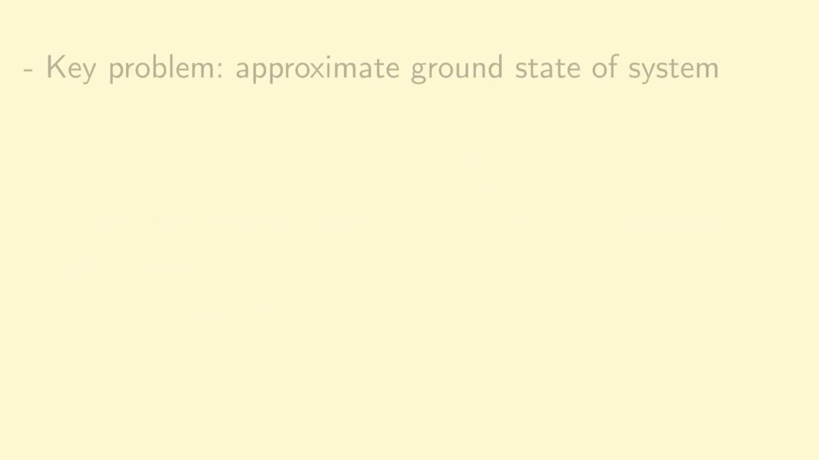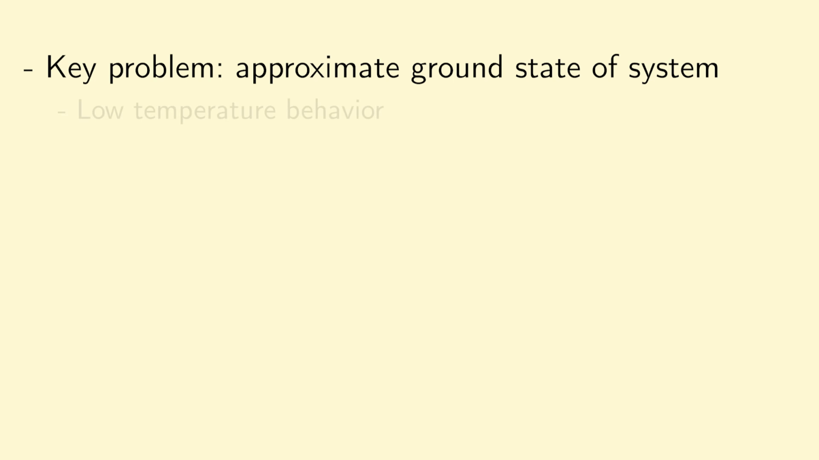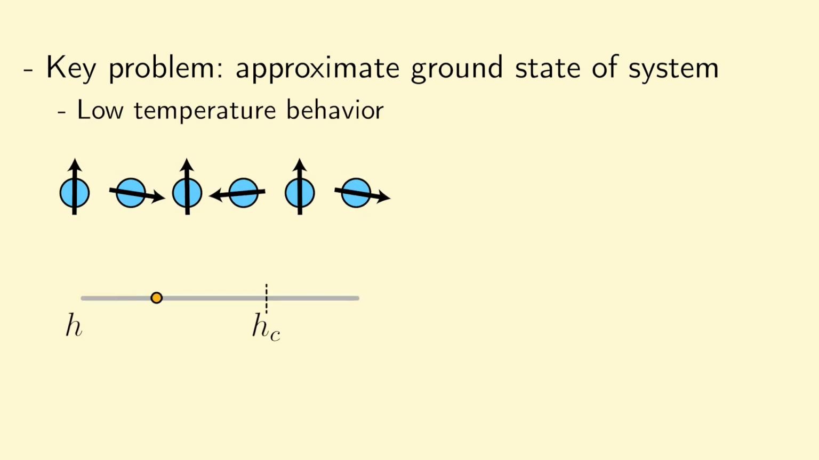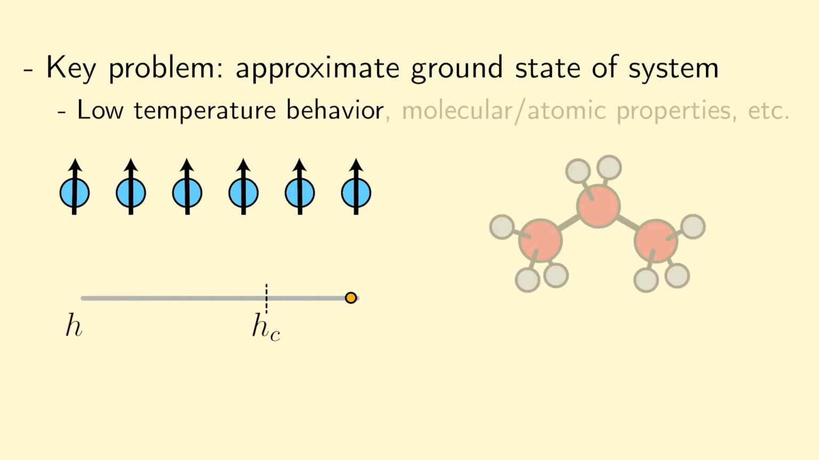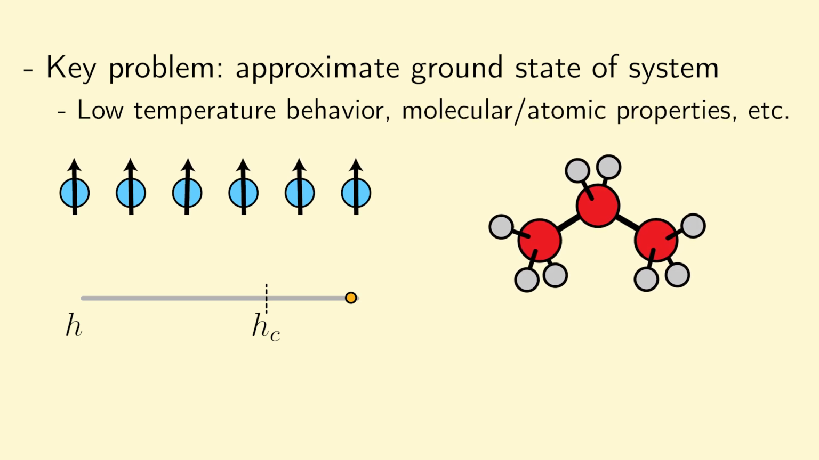To lay the framework for this project, what we're interested in is approximating the ground state of a quantum system, that is, determining its eigenstate of lowest energy. And this is a particularly interesting problem across quantum physics because ground states can describe low temperature behavior such as quantum phase transitions in condensed matter, and they also encapsulate molecular and atomic properties in quantum chemistry.